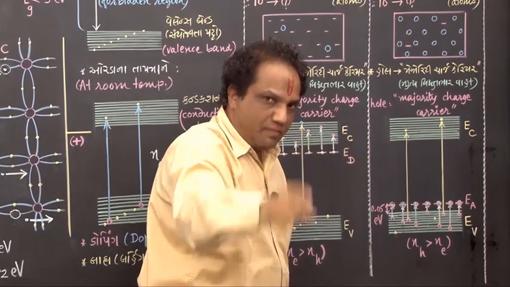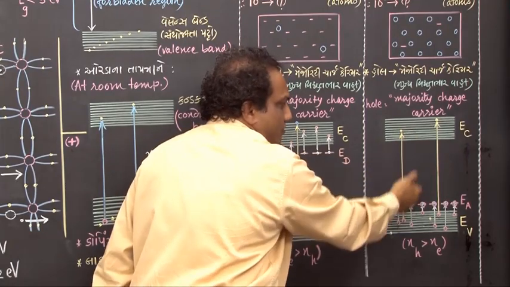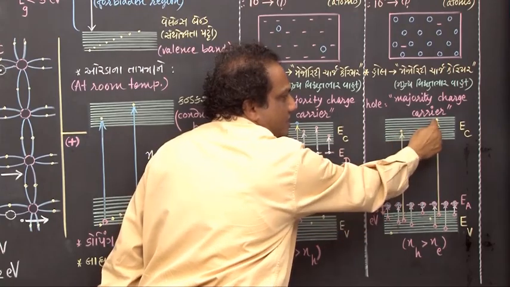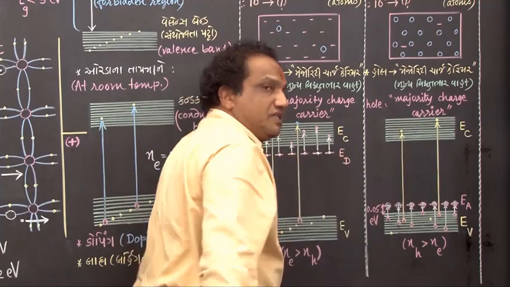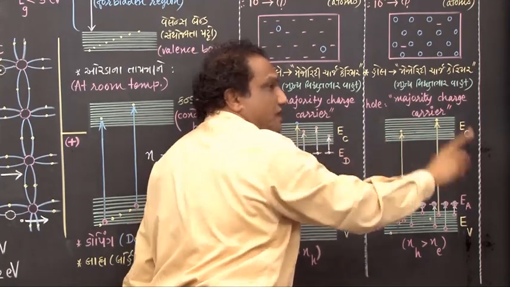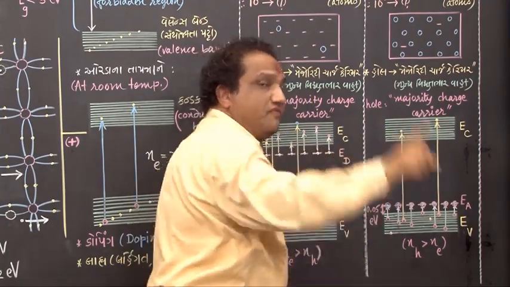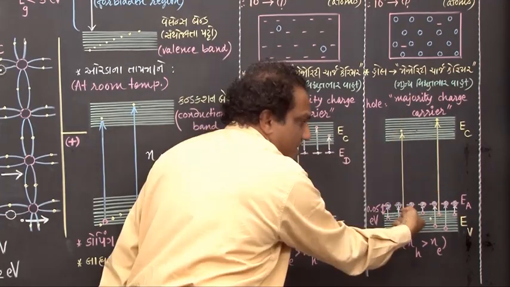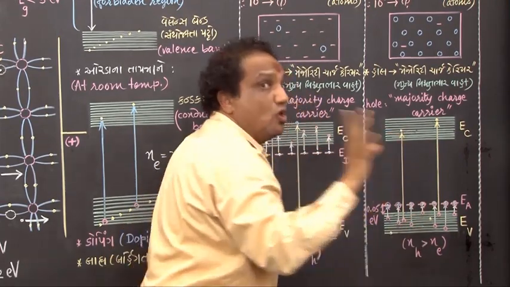But mind well, at room temperature very few electrons get energy to cross this forbidden gap, and they are successful in crossing it. They will come here, but such number is very small. So here also conduction of electricity will be there through these free electrons, but because free electrons are minority charge carriers, conduction through minority charge carriers will be very small, and the majority conduction of electricity will take place here in the valence band in the form of bound electrons or in the form of holes.